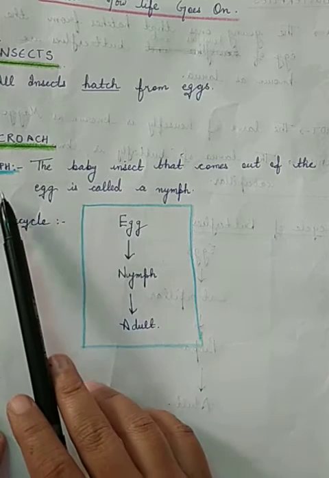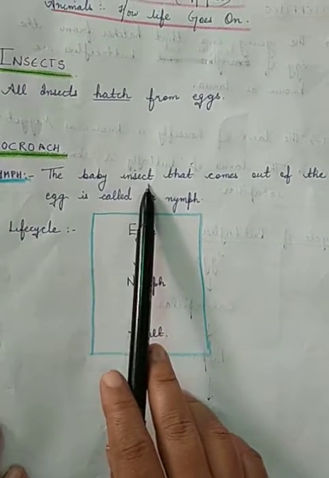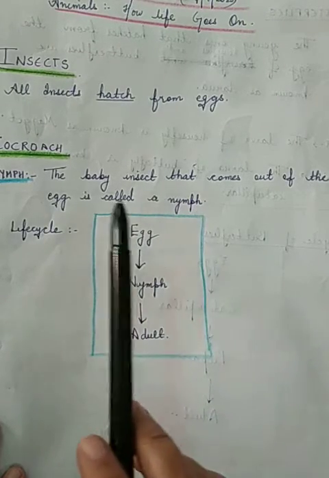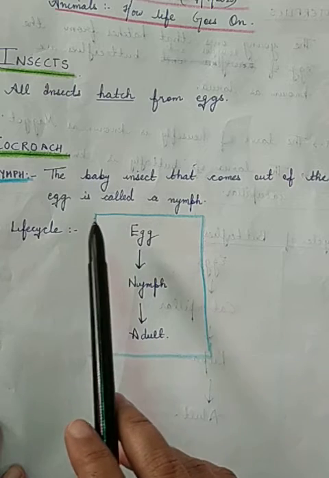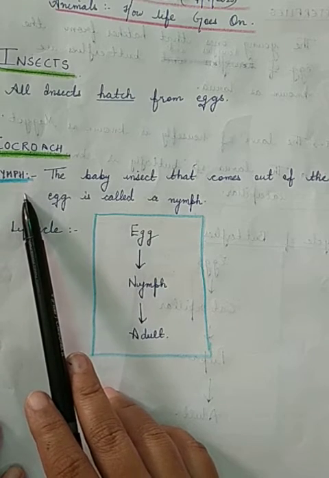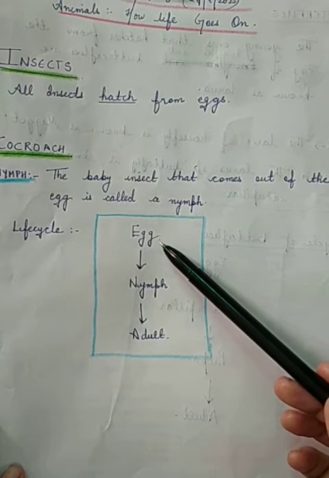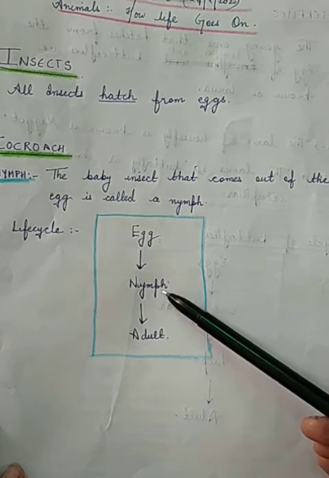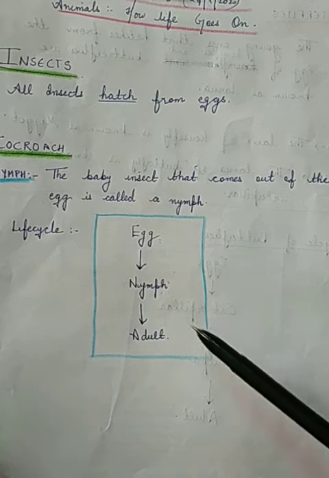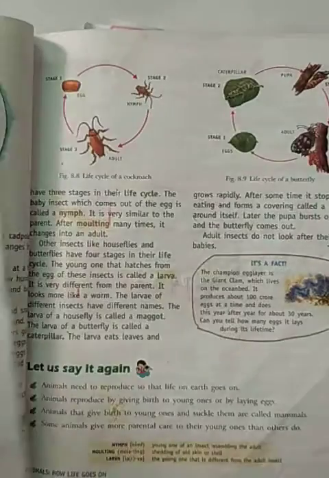Now in that, first you should know what a nymph is. A nymph is a baby insect that comes out of the egg. Once the cockroach lays eggs, the baby cockroach that comes from the eggs is known as a nymph. So the life cycle of the cockroach is: first it is an egg. When the egg hatches, the nymph comes out, and with the passage of time, that nymph is converted into an adult. Now you can see this in the diagram of your book.